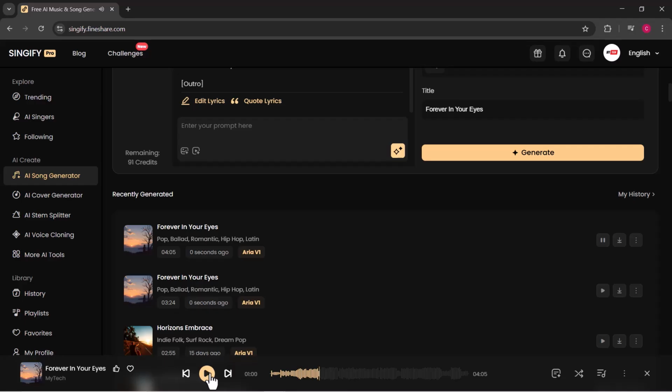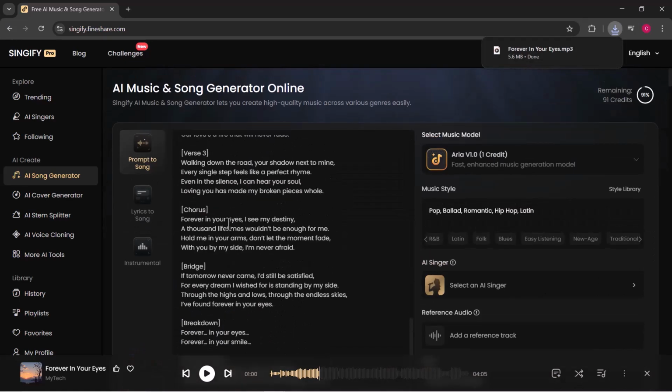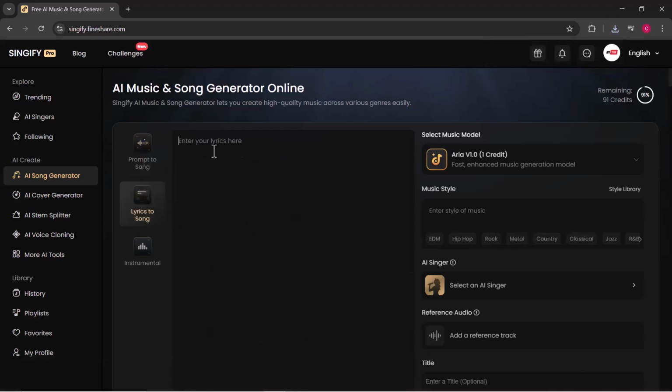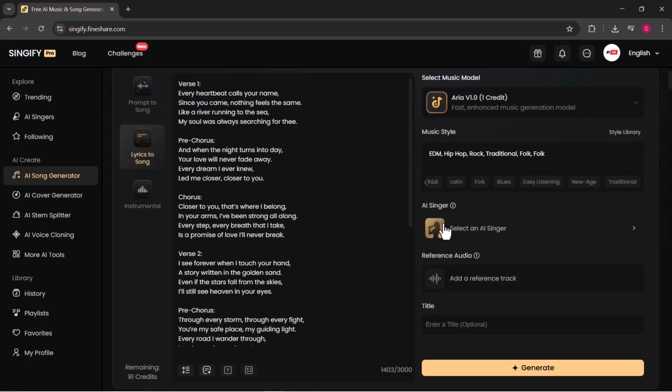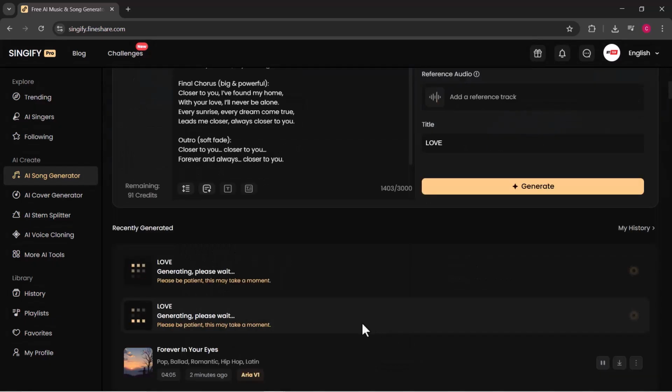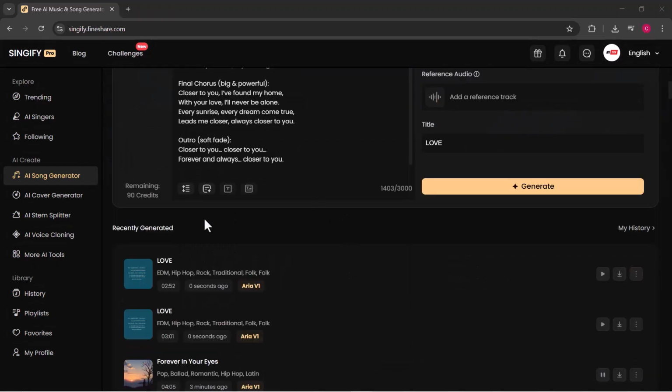So guys, as you just saw and heard, how amazing is that? The AI generated such a cool track and honestly I really liked it. Make sure you give these features a try. It's definitely worth exploring. So here's how it works. First you just paste your lyrics or script inside the box. Then select a music style, for example hip hop, rock, jazz or even nature inspired music. After that, choose a singer voice from the list. Next, give your song a title, and if you want, you can add some extra customization. Finally, just click the generate button. Depending on your internet speed, it may take a few minutes, but once it's done, boom, your complete song is ready.